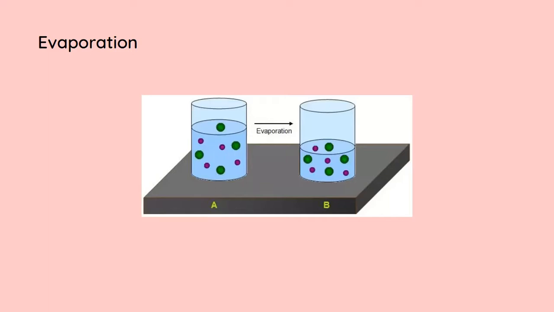But evaporation takes place because even if there are a certain amount of intermolecular forces between the molecules of a liquid, they do have a tendency to escape, and that is referred to as evaporation. So this conversion of a liquid to form vapors at room temperature is called evaporation. Evaporation is a room temperature phenomenon. You're not providing extra heat and it takes place at room temperature.